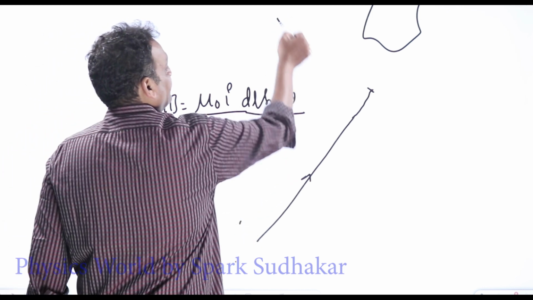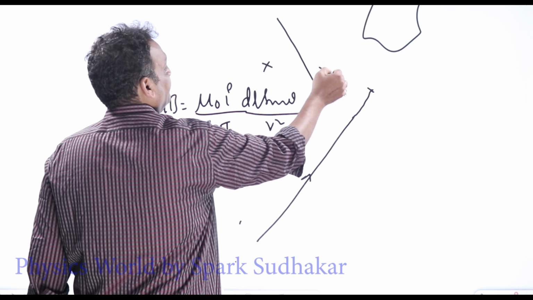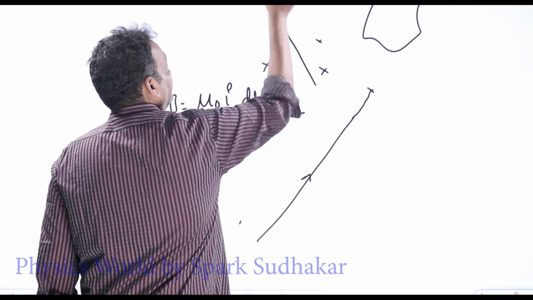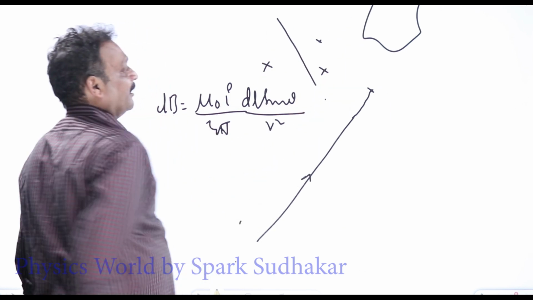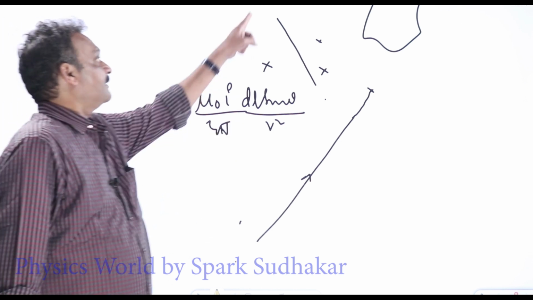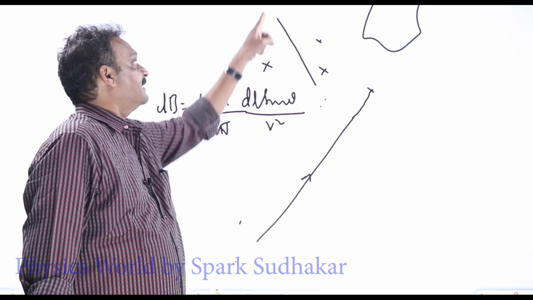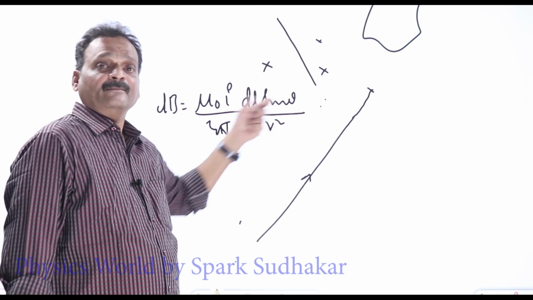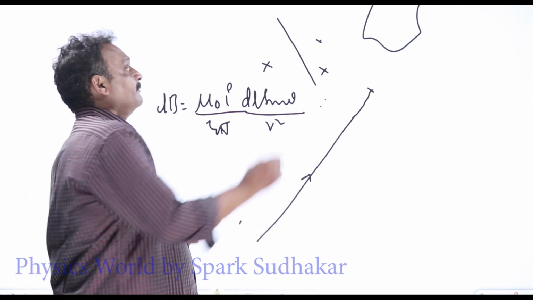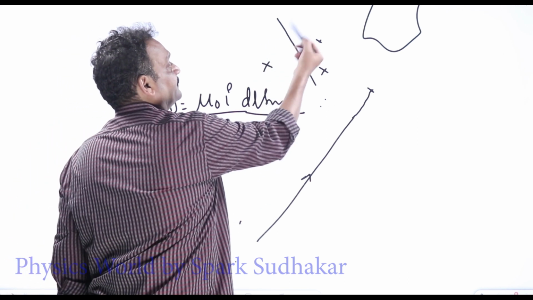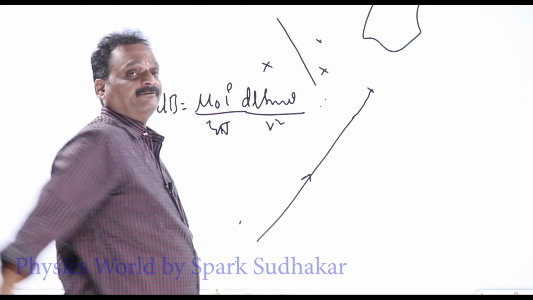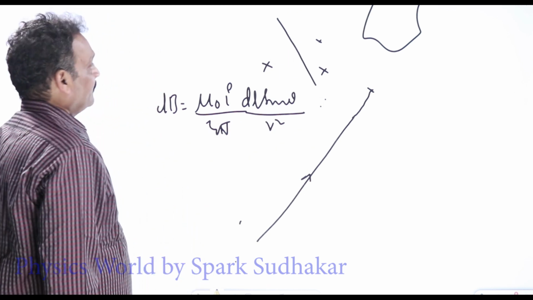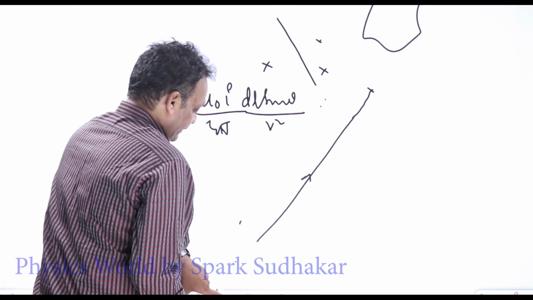So if a wire is like this, magnetic field can exist everywhere except in the direction of the current or in the opposite direction of the current. At this point and at this point, theta becomes 0 or 180 degrees, so the magnetic field will be 0. Magnetic field will be found only on the sides of the wire. Now you take another segment.